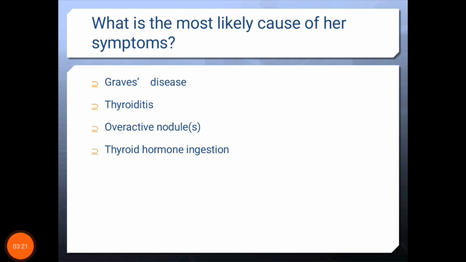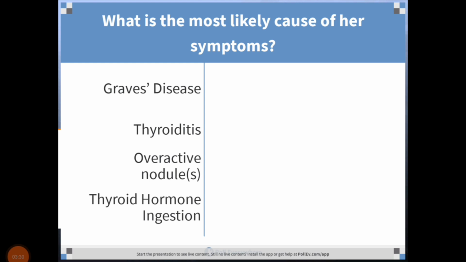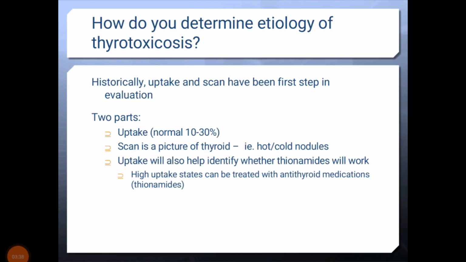What is the most likely cause of her symptoms: Graves' disease, thyroiditis, overactive nodules, or thyroid hormone ingestion? And how do you determine the etiology of the thyrotoxicosis? Historically, the uptake and scan have been the first step in evaluation.